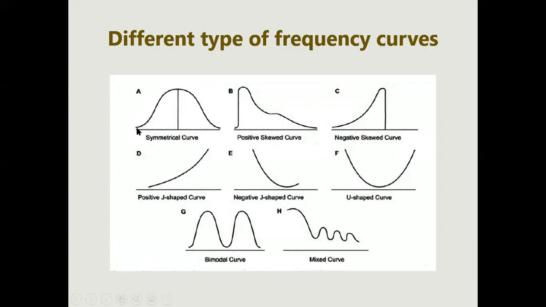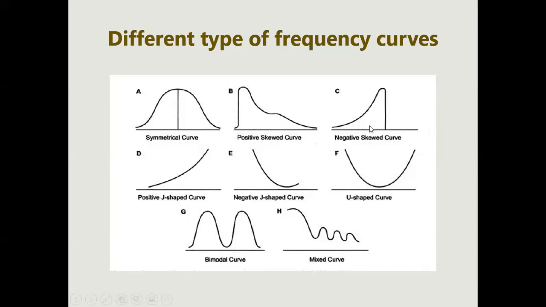Okay, so can you see this A1 symmetrical curve? Yes. So these are evenly distributed data, or it can be a bell-shaped curve also. But look at the B1. Here in B1, on the right side, it has a peak at the start of your graph and then it lowers down. It is called a positive skewed curve.